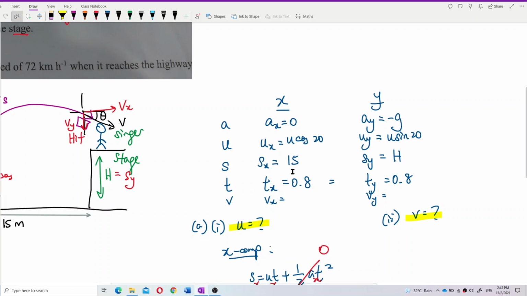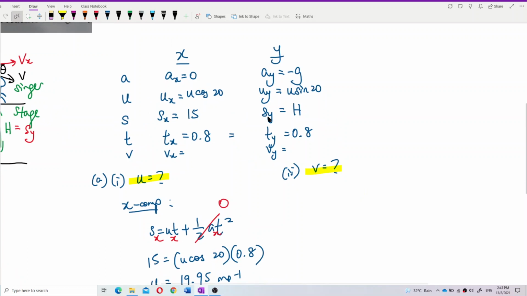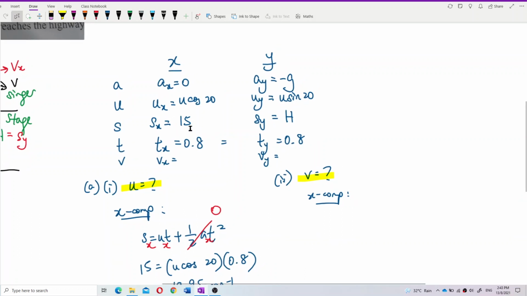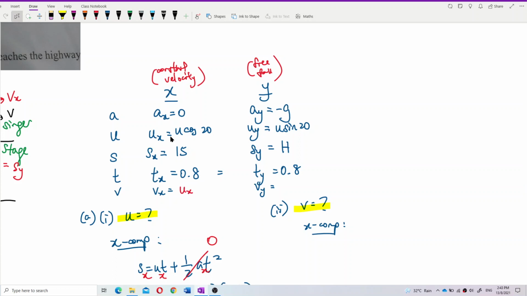So let us look at the x component first. This x component is a constant velocity. The y component is free fall motion. You understand? Like you see, this x component is always constant velocity. So of course vx is equal to ux, constant velocity.